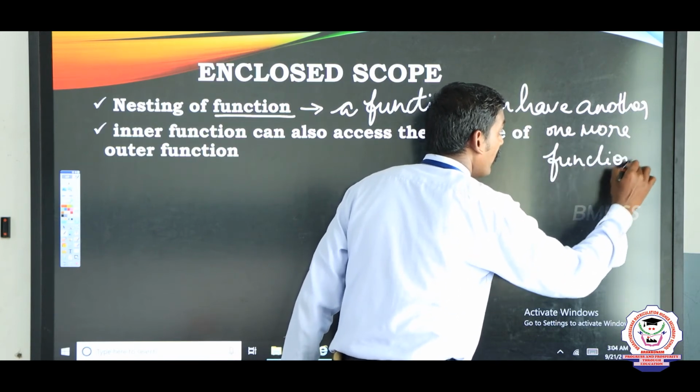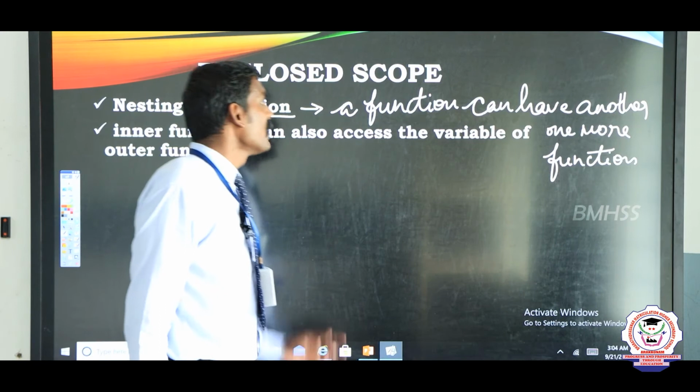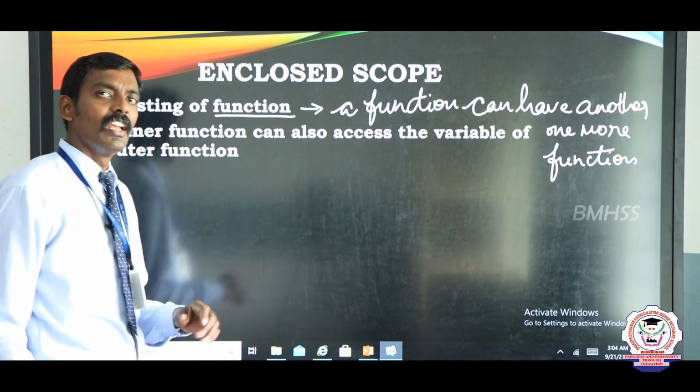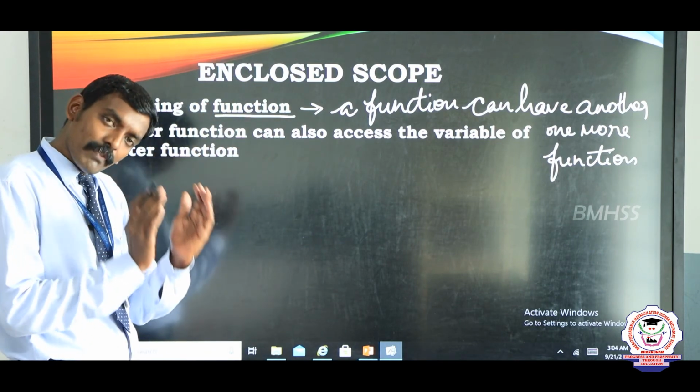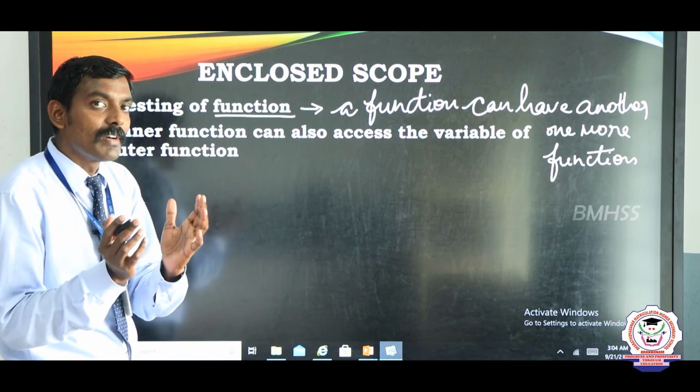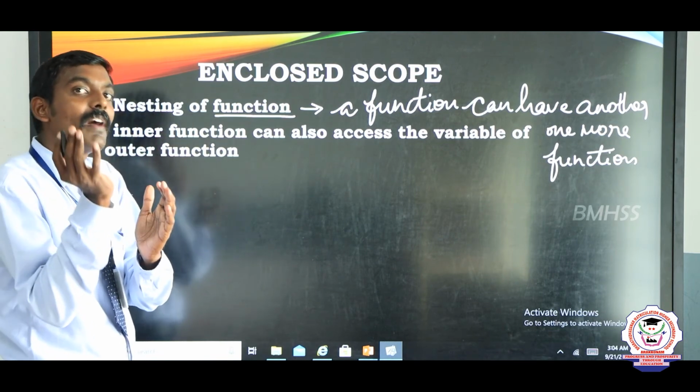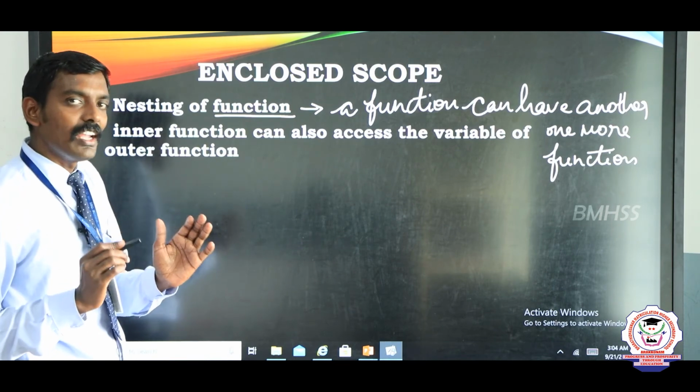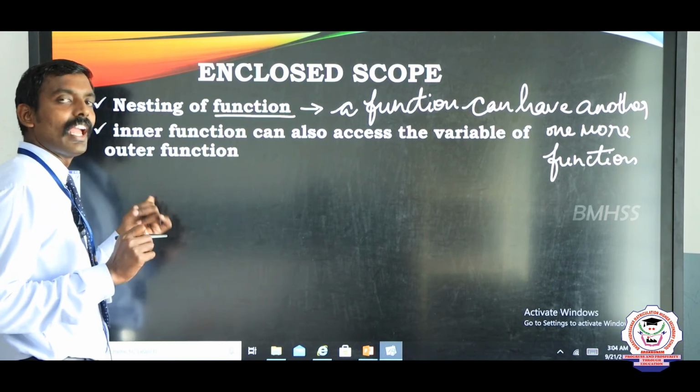That is called nesting of function. What is the meaning of nesting of function? A function which consists of another function. The inner function can have a variable that can be accessed by the outer function. So now we are going to see an example.